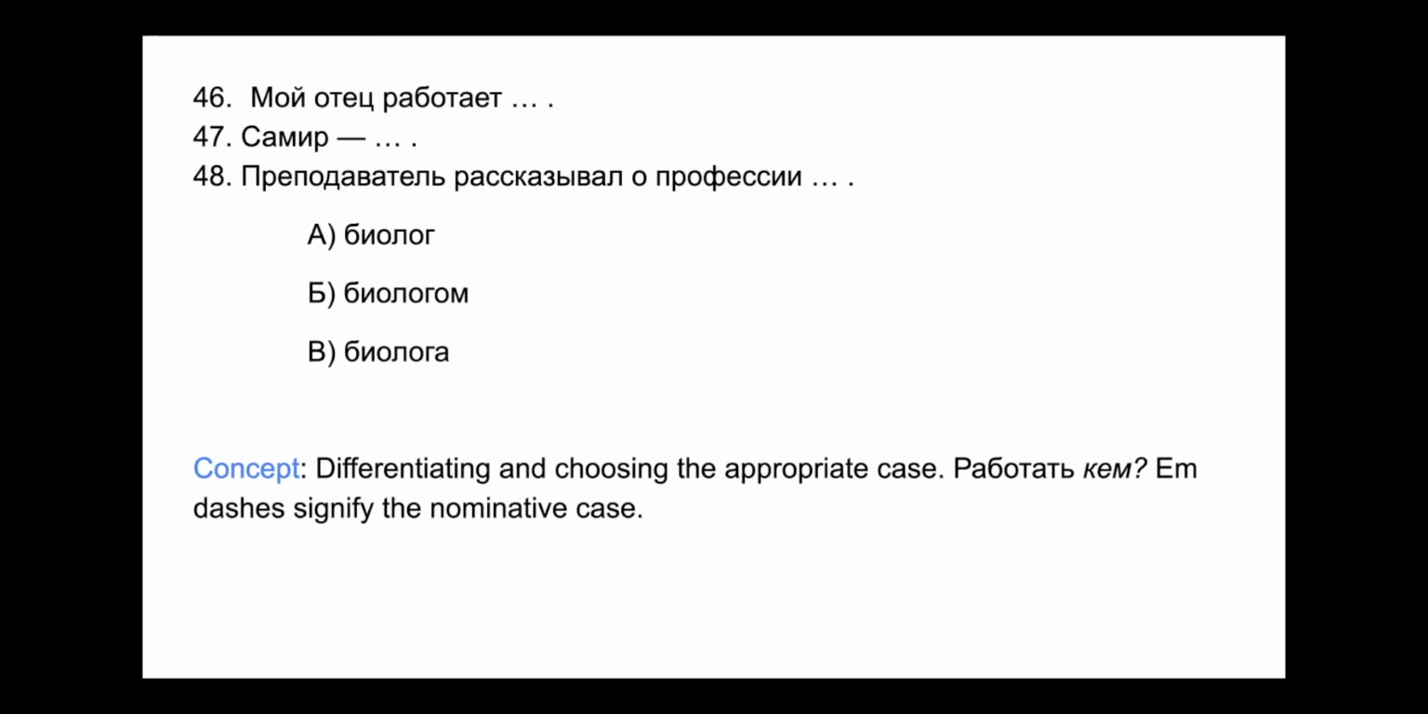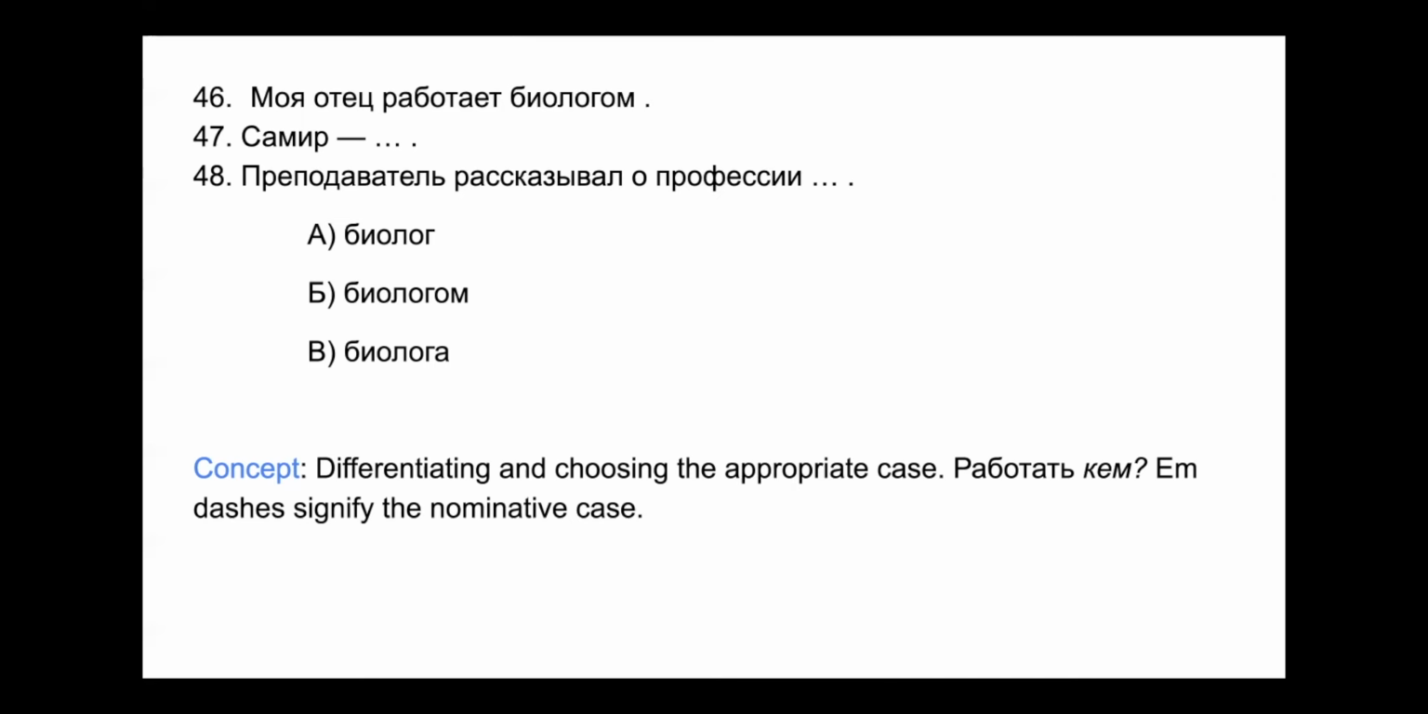Okay, so when you use the verb работать, to work, and you want to talk about what someone's profession is, you use the construction работать кем, to work as someone. So if you want to say that my dad works as a biologist, you would say мой отец работает биологом. Biologom. That is the instrumental case for biolog.